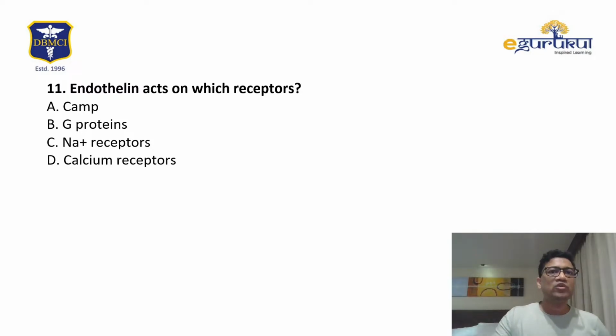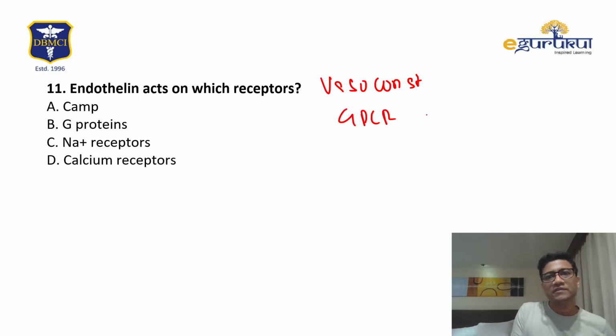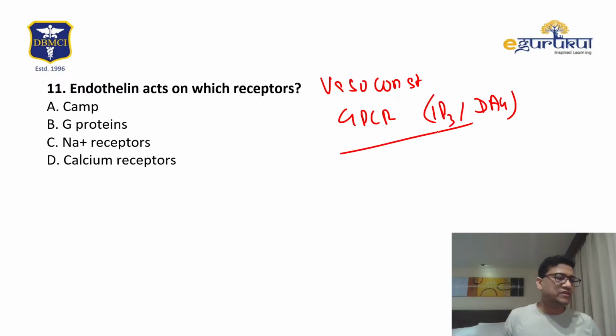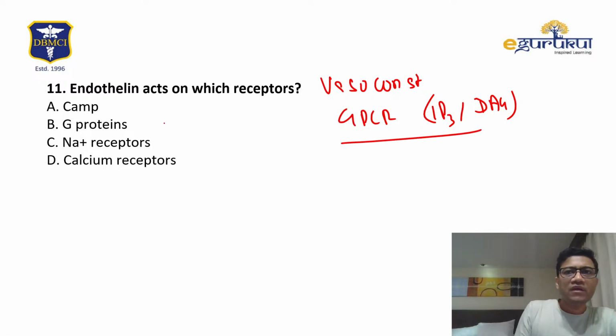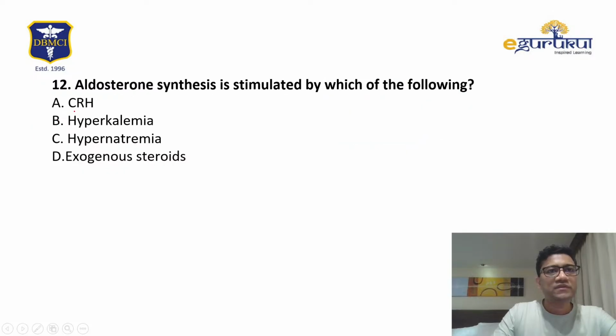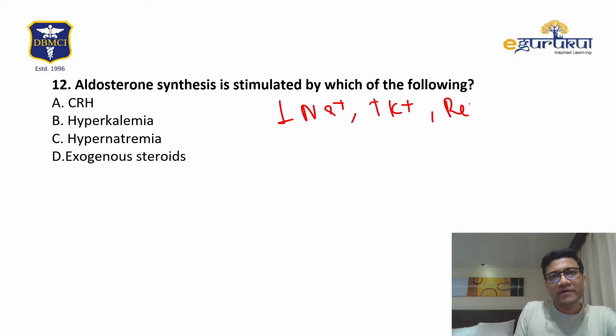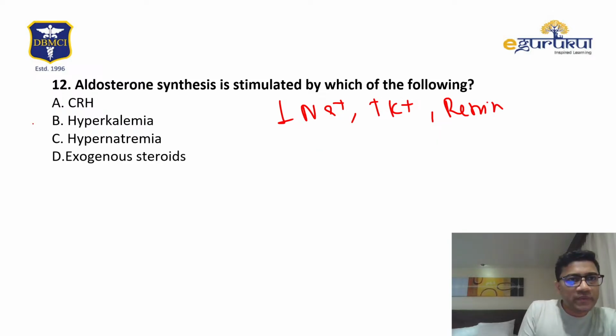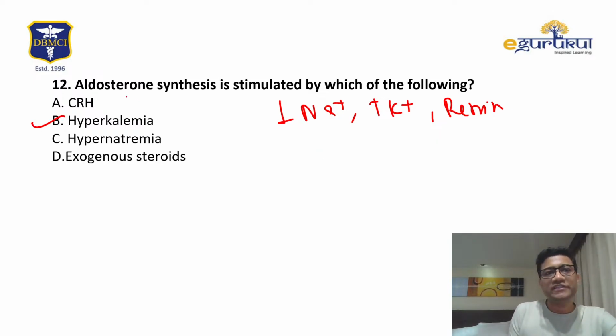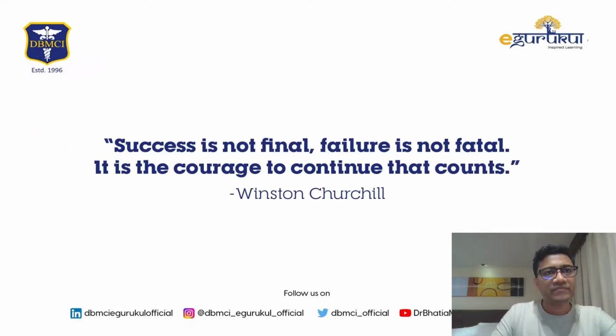Okay. Endothelin again causes vasoconstriction through GPCR, IP3, DAG. So they cause vasoconstriction. Okay, so they will be G proteins. Aldosterone is increased by decreased sodium, increased potassium, renin. Okay, so the answer should be hyperkalemia, not CRH. CRH is for ACTH. Hypernatremia decreases the aldosterone. Steroids inhibit the aldosterone via negative feedback.